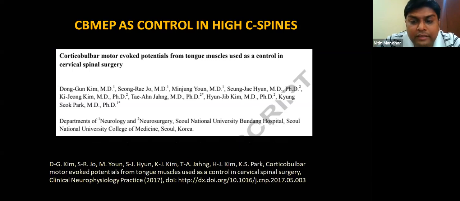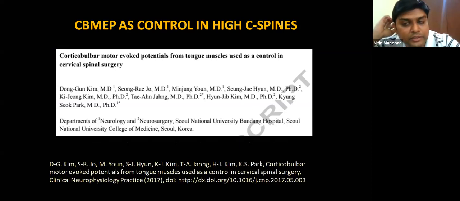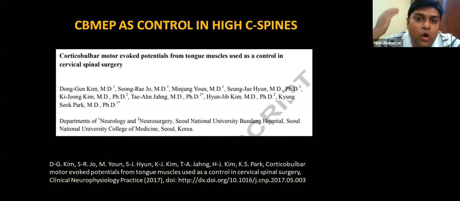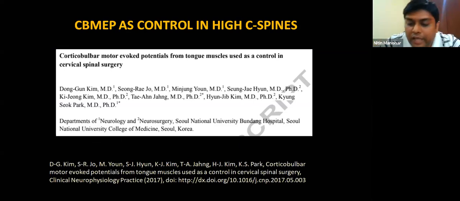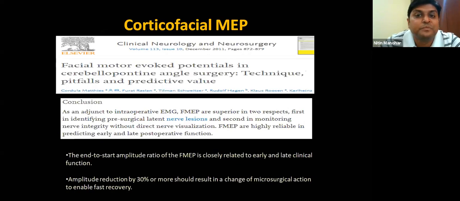So a lot of questions, I think in previous sessions also I heard, what is the control for the high cervical spine? Suppose you're doing work in C1 and C2. So what is the control? So corticobulbar MEPs are your control then. So you can do control monitoring with corticobulbar MEPs and continue to do C1, C2 or high cervical cases.